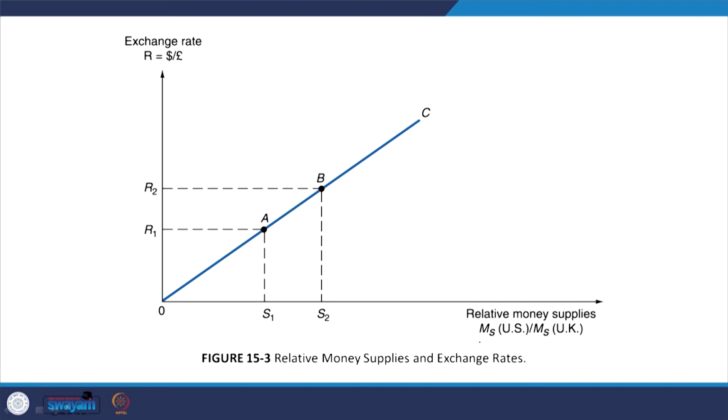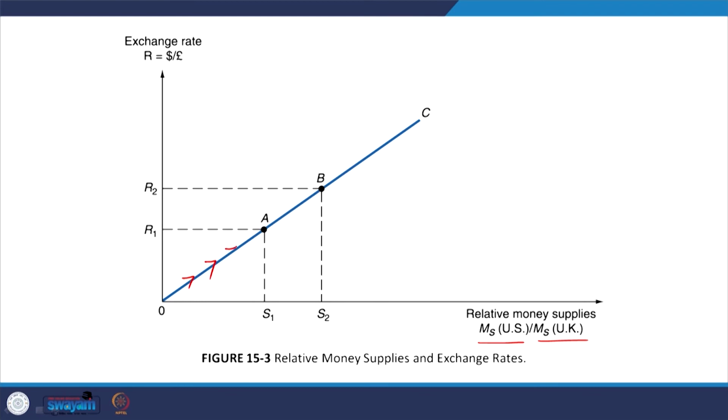So, here on the horizontal axis we take money supply of US as against money supply of UK, and the exchange rate between these two currencies. So, we are basically taking the exchange rate of US and the money supply of US as compared to the money supply of UK. In this comparison, we could see that when the money supply increases, the exchange rate actually depreciates. Therefore, the diagram is upward sloping.